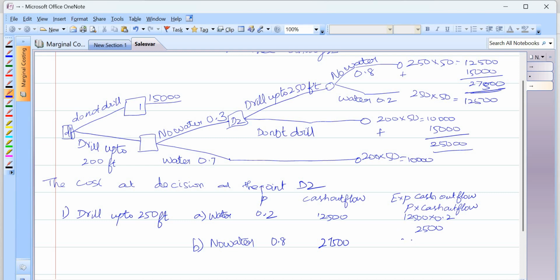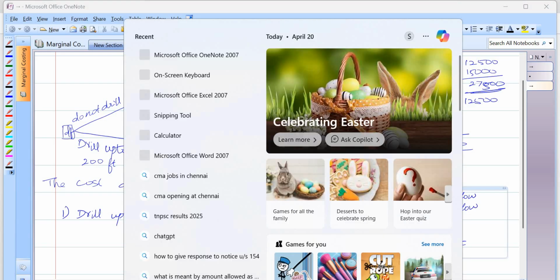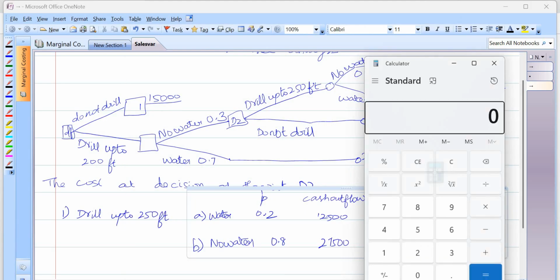Expected cash flow 27,500 into 0.8, that is, sorry, 22,000.